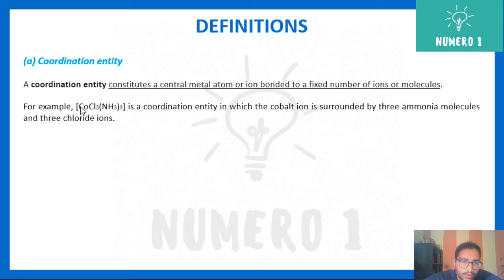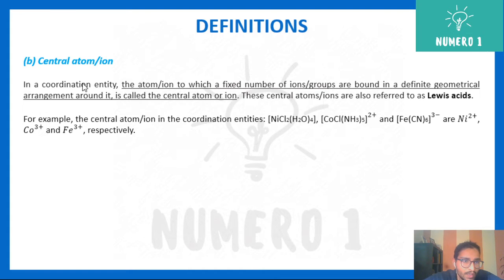It includes your cobalt ion, surrounded by three ammonia molecules, that's your NH3, and three chloride ions. So this entire thing is your coordination entity. Next, central atom/ion. You can have a simple atom or an ion, like in the previous case we had cobalt. Here you can see nickel, cobalt, iron: Ni2+, Co3+, and Fe3+ are the central metal atoms.